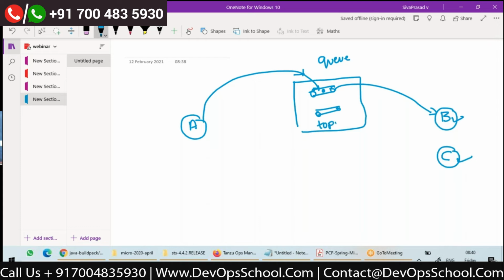A topic is a destination where one topic can have multiple subscribers. Both B and C are subscribers. Whenever an application, this is a publisher we say now in this case,